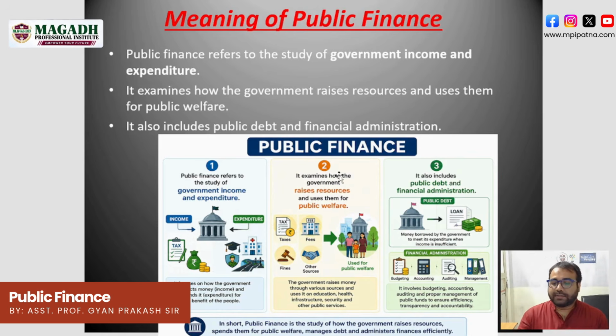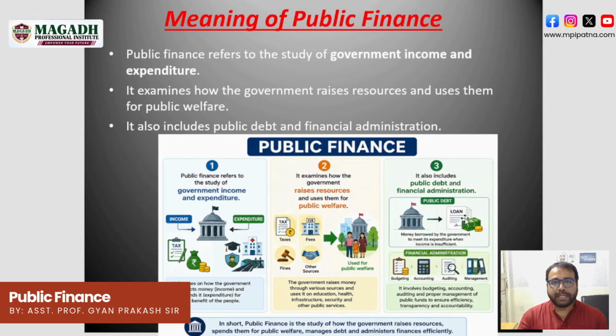Second, it examines how the government raises resources, through taxes, fees, fines, and other resources, and uses them for public welfare, that is for your health and education.